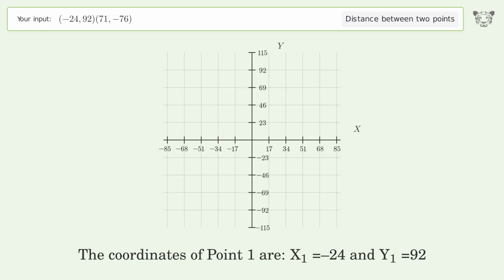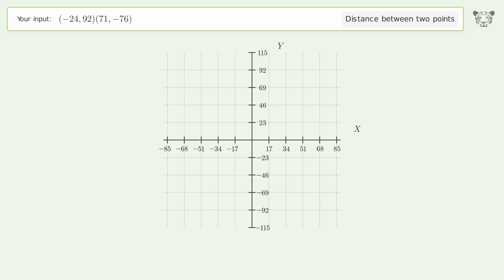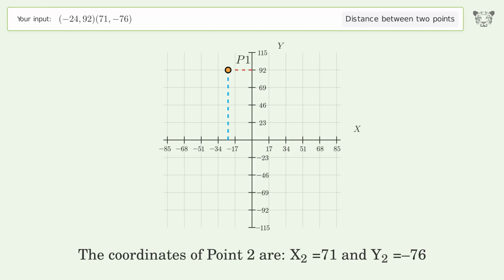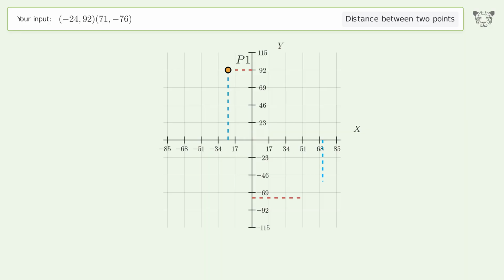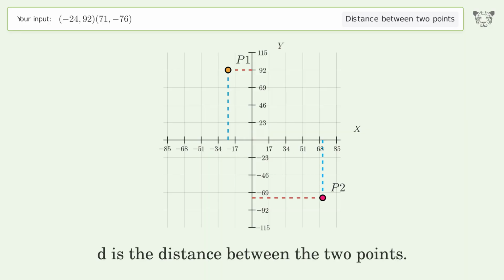The coordinates of point 1 are x1 equals -24 and y1 equals 92. The coordinates of point 2 are x2 equals 71 and y2 equals -76. D is the distance between the 2 points.